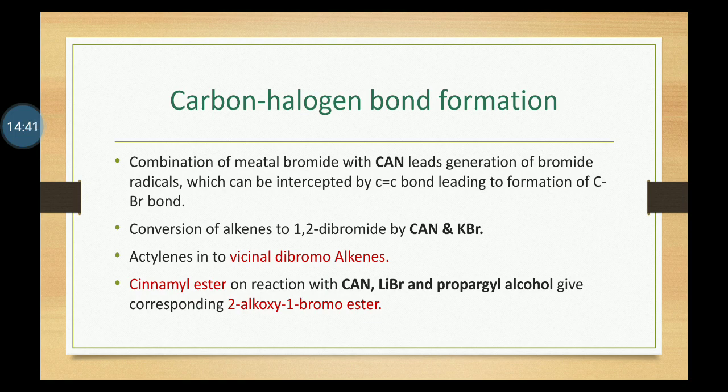As a result, a variety of alkenes can be converted into 1,2-dibromide by CAN and bromide, acetylene into vicinal dibromoalkene, cinnamyl ester on reaction with CAN and lithium bromide and propargyl alcohol gives the corresponding 2-alkoxy-1-bromo ester.